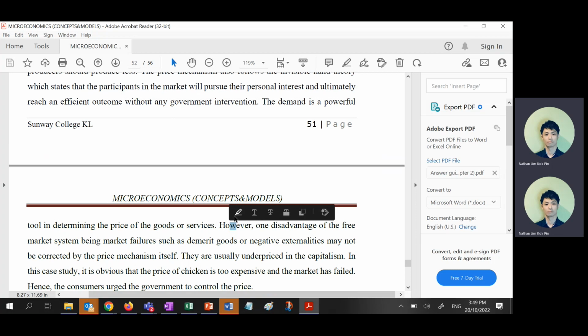Because when they are united, right? When consumers are united, they can straight away say, we all don't want to buy chicken. Then chicken price will fall. Equilibrium price will fall. Make sense? So consumers actually have the power, right? If all of them don't care and still buy chicken, then the price will continue to rise. That's the meaning of this.